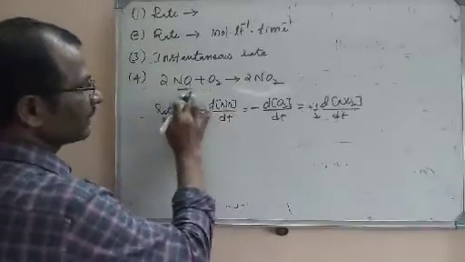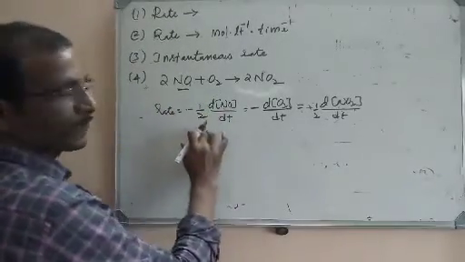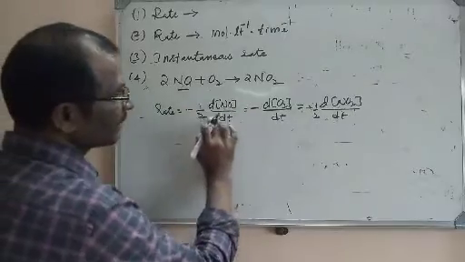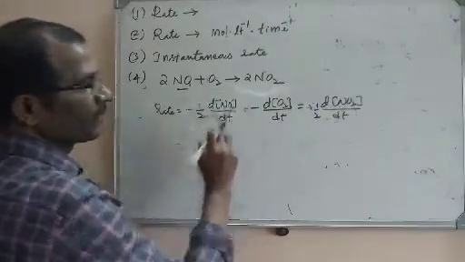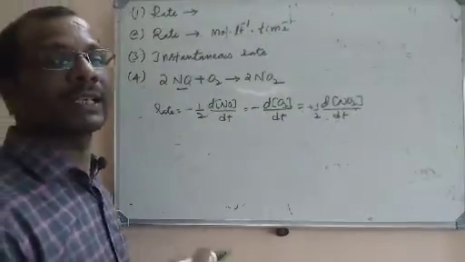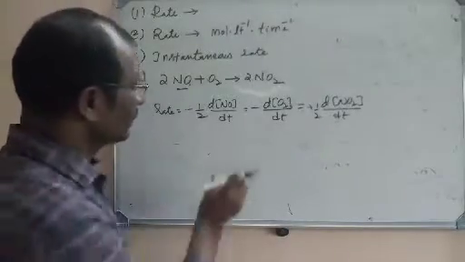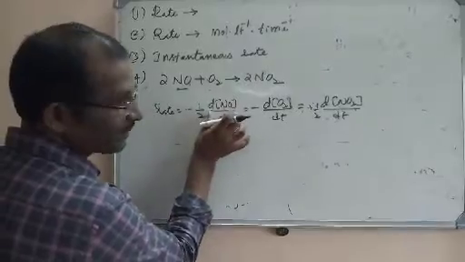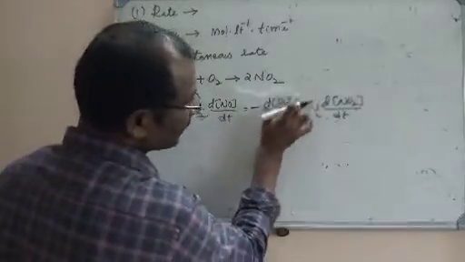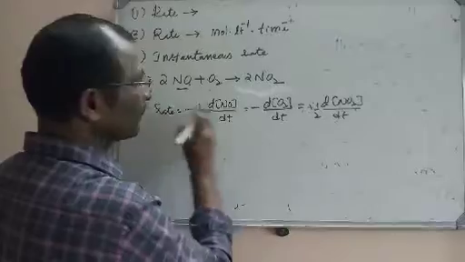Remember, this entire term is called the rate, but this part is called the rate of disappearance, because in a chemical reaction, reactants will disappear and products will be formed. So this part, leaving the coefficient, is called the rate of disappearance.